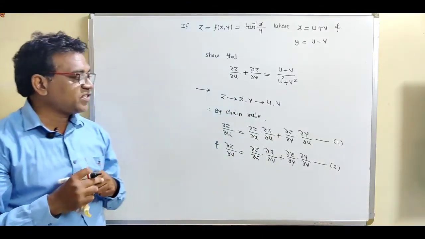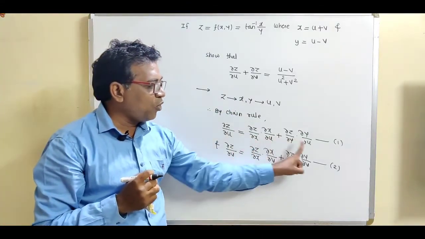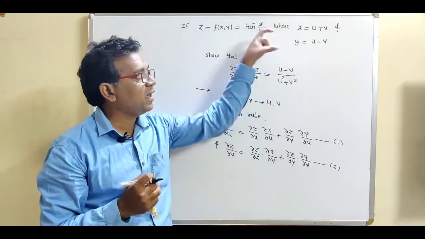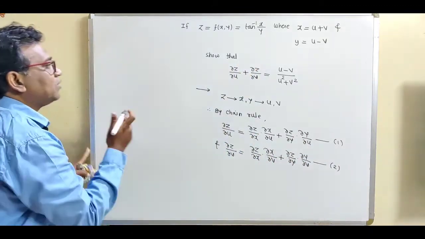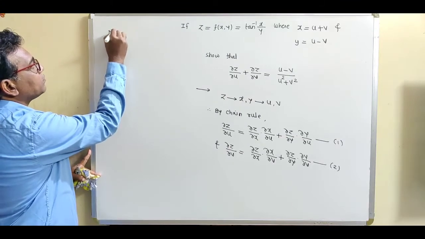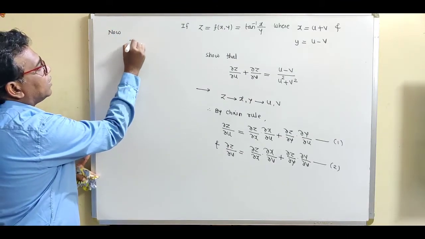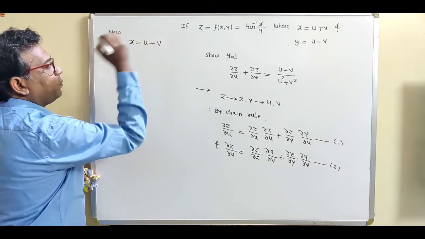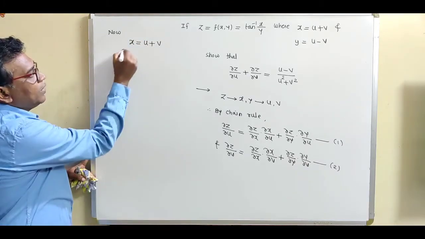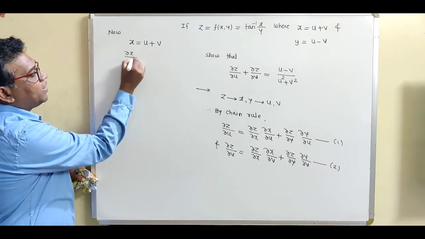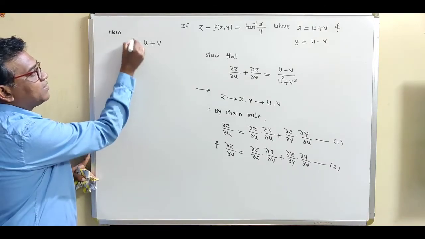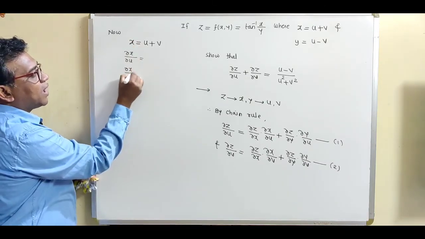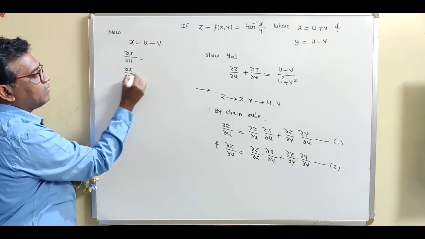Now what is the next step? Find out these 4 partial derivatives by using x and y. So find out the derivatives, write down. Now what is x? We are given x equal to u plus v. So find out these 2 partial derivatives, del x upon del u and del x upon del v.